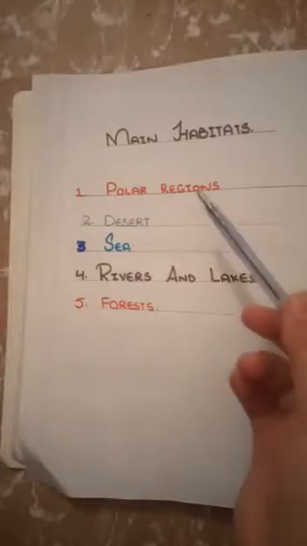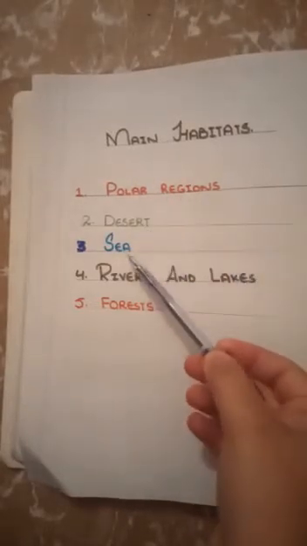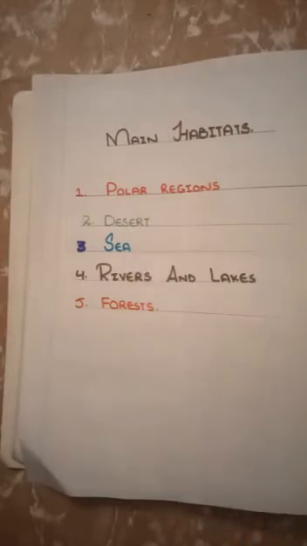Some main habitats of the world are polar region, deserts, sea, river and lakes, and forests. Polar region animals have furs on their bodies which help to keep their body warm. Polar regions are the coldest areas covered with snow and ice.